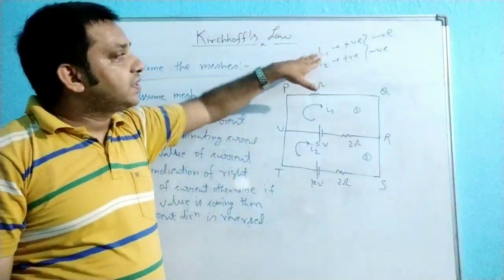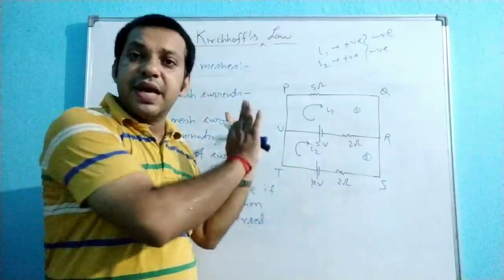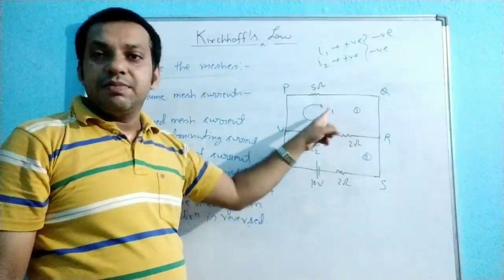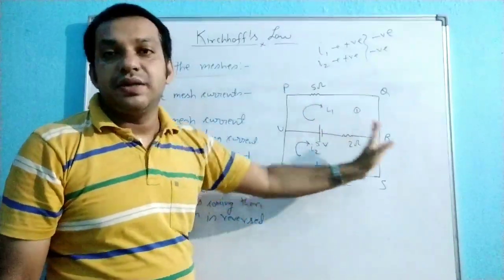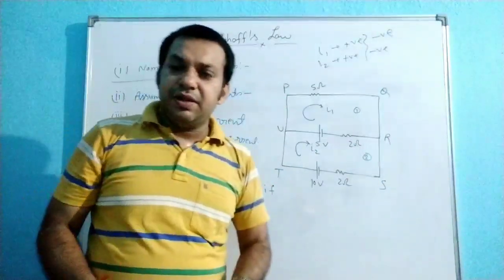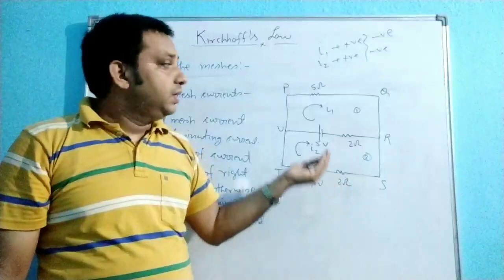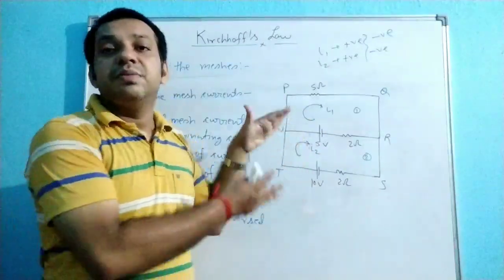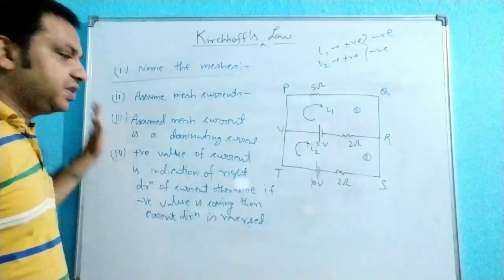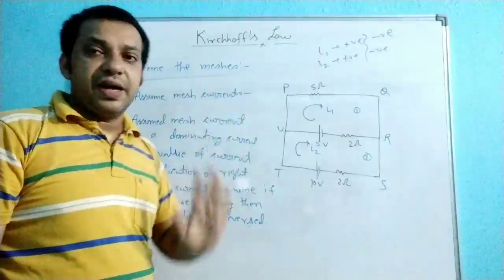If I1 comes out negative and I2 comes out positive, that means the actual direction of I2 is the assumed direction, but I1 is in the reverse direction of what we assumed, so the actual current flows the other way. Clear? So this is the basic difference. That is why this method is very unique. Without any thinking you can assume the direction of the current, and if your assumed direction is wrong, then mathematics will correct your answer. So you just apply these four procedures, four methodologies, and you can simply find the answer.